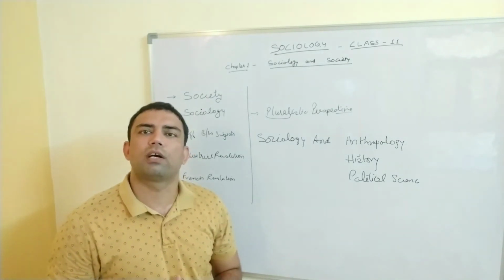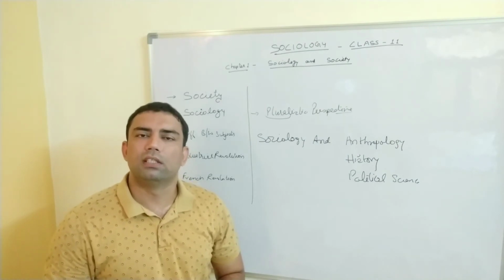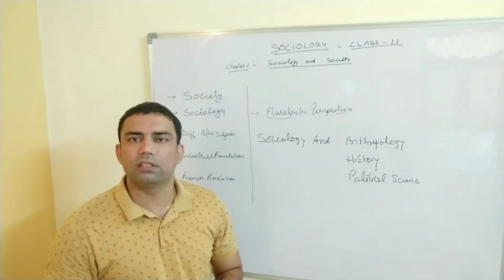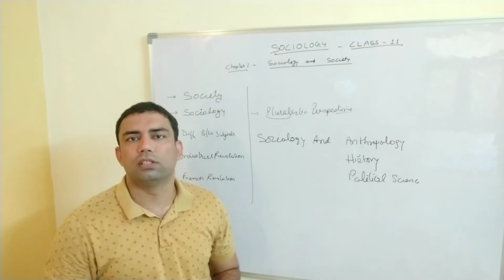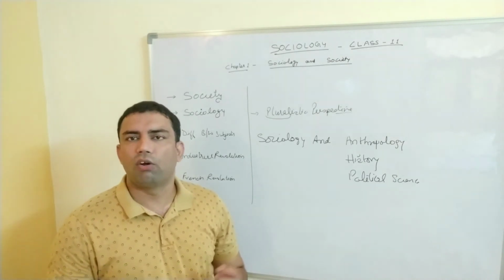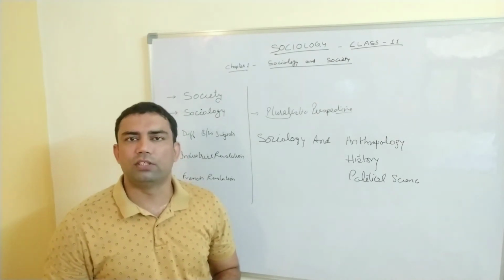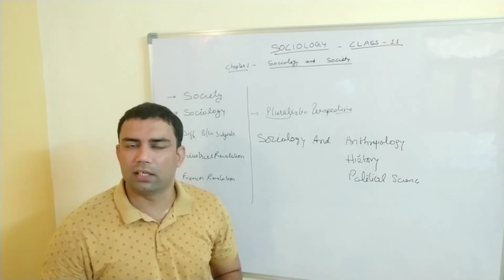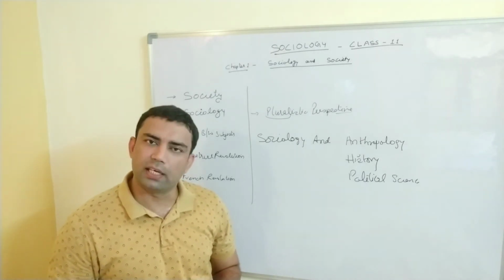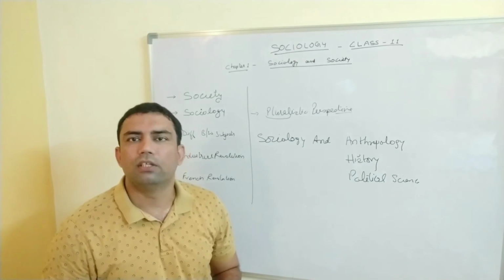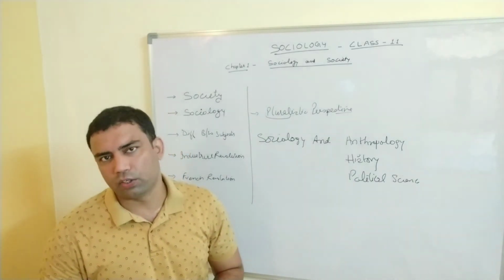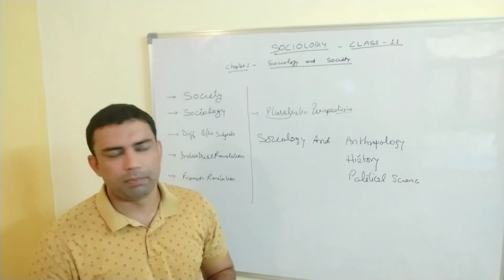We also talk about the poor person, the needy person, the person who is suffering in sociology. But political science always talks about the influential people, those who are political leaders, those who are leading the society, those who are leading the party, those who are in power, not the general people.